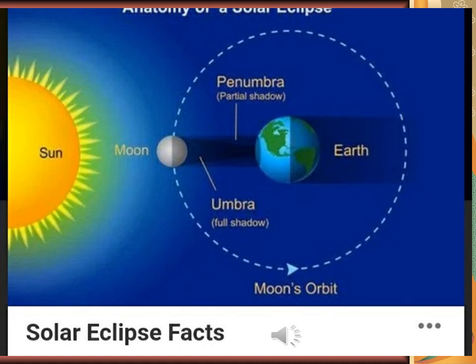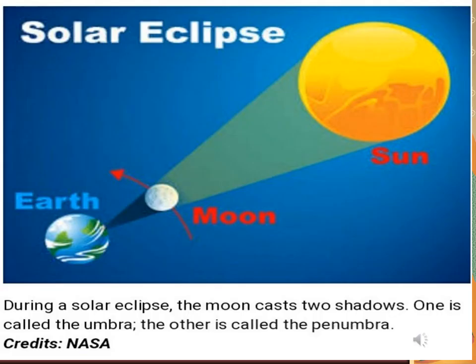When the sun is completely hidden by the moon, it is called a total solar eclipse. And when only a part of the sun is hidden, it is called a partial solar eclipse. When the moon is farthest from the earth, it is called an annular eclipse.